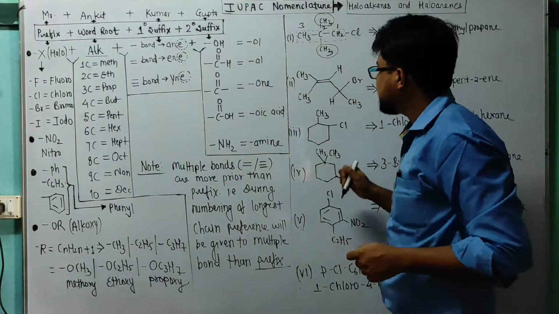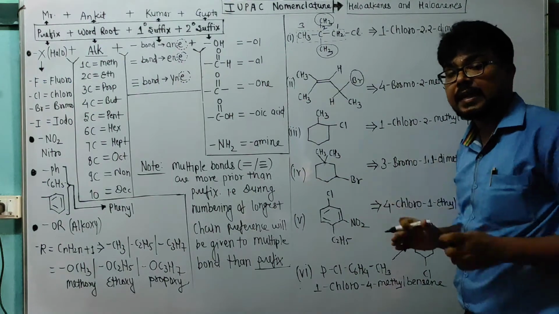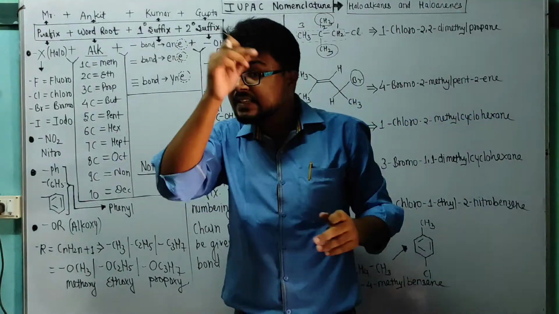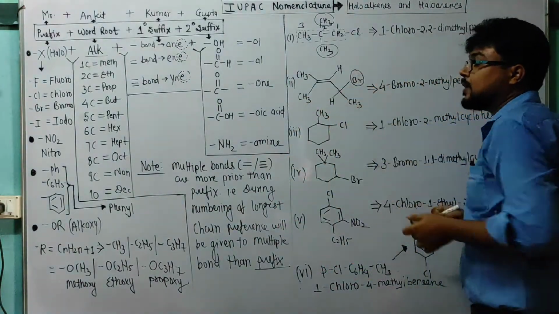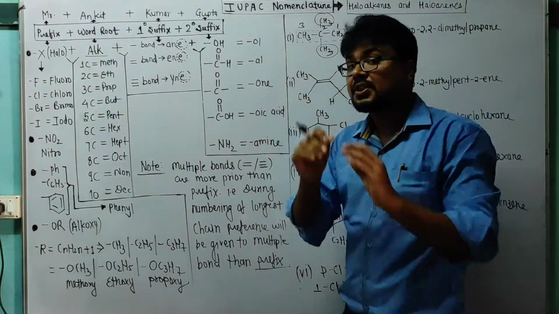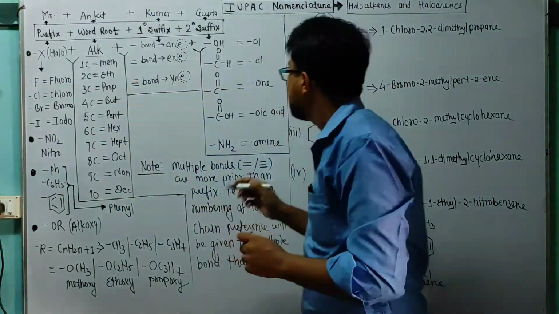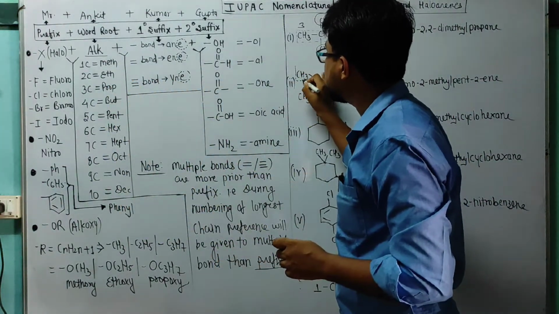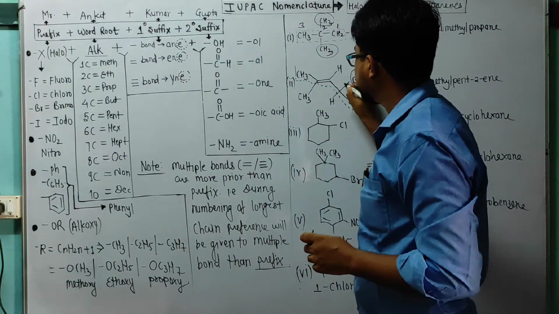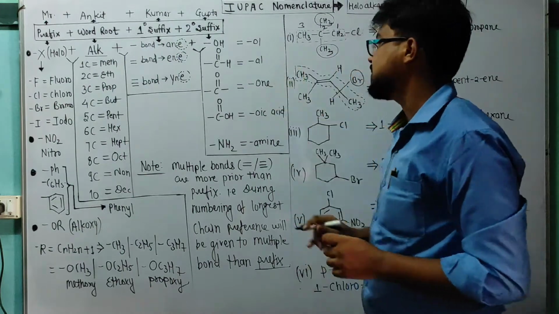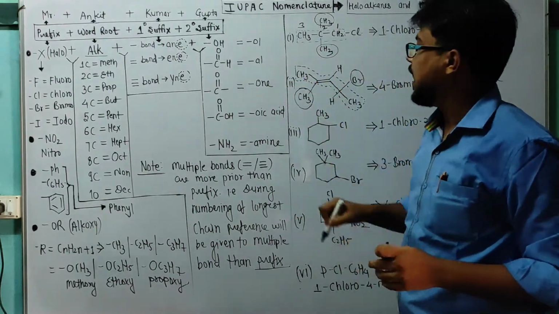So next, suppose some complication is there. What we will do? We will mark a circle for the prefix. Okay, every time the prefix will be circled. It is your first duty that you circle the prefix. Okay, and then CH3, try to locate the longest chain from CH3 to CH3. So we can locate it like this. Here I am marking the longest chain. This is the longest chain. Now the remaining ones, except hydrogen, are side chains.